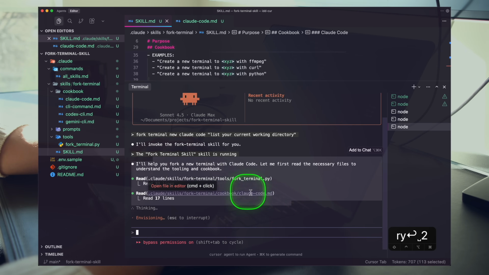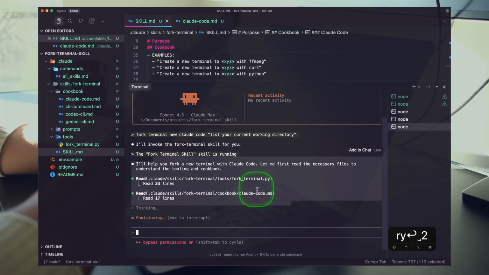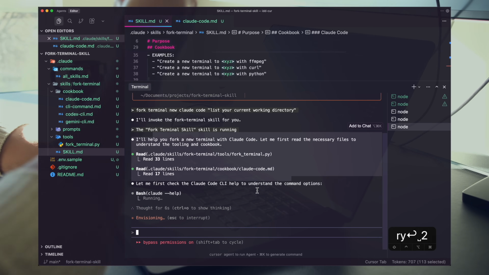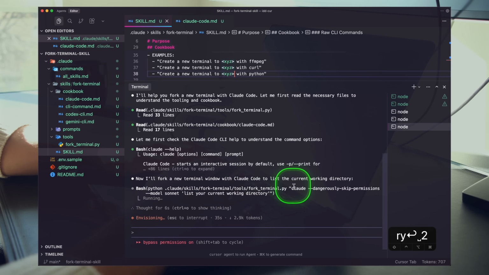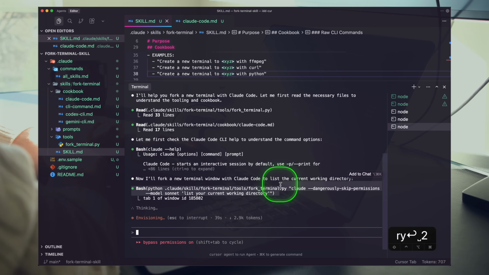So there it is. We have a conditional prompt, right? That's what progressive disclosure is. It's conditionally looking at additional documentation. This is in fact a conditional prompt. And there we go. Our help command is running. And now we're going to fork, and it's running with those exact settings that we requested in the instructions.